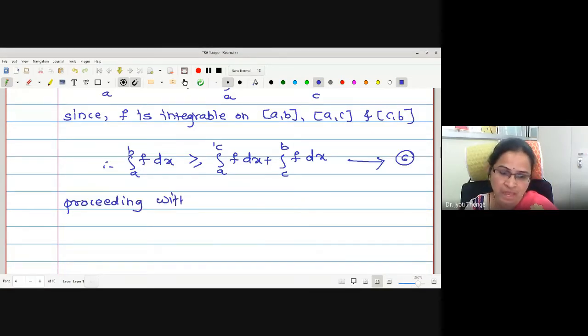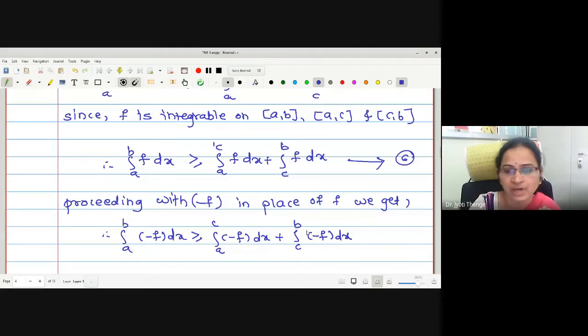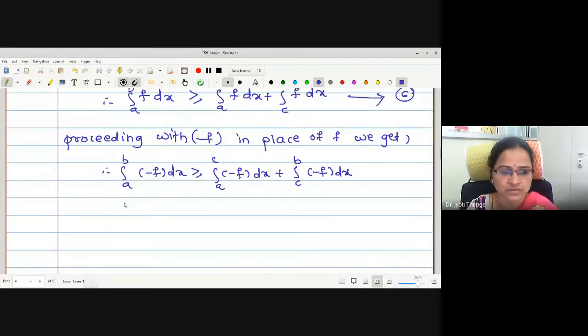Proceeding with minus f in place of f, we get, if I proceed with this, I will just replace. Now, what will happen if I multiply the inequality by the negative sign? The inequality reverses.